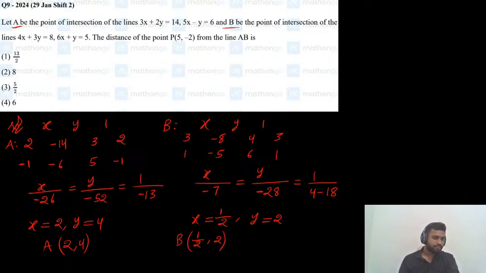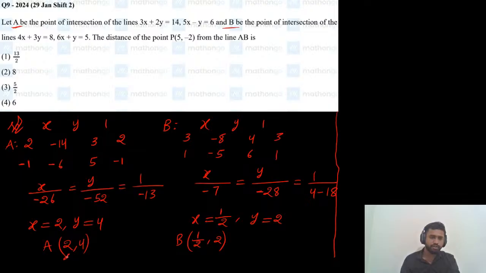So A is the point of intersection of the first two lines and B is the point of intersection of the next two lines. Now what they are asking is the distance of the point P from the line AB. So how to find the equation of AB? We have two points A and B. How to find the equation of line AB? By using the two-point form formula.